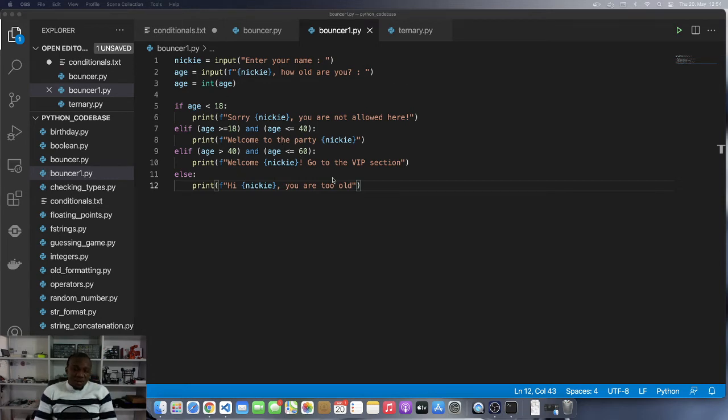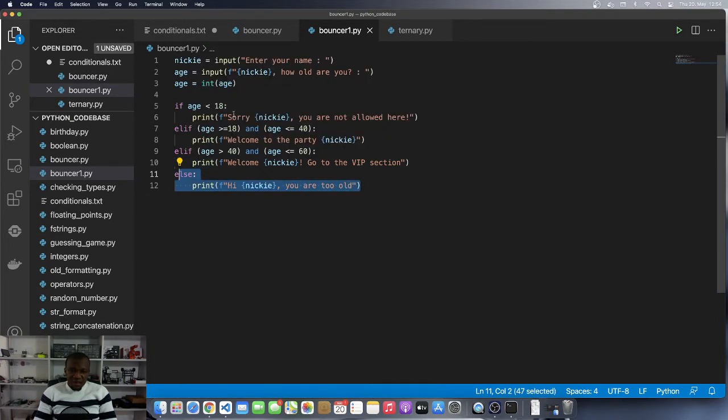Let's say in our Bouncer One program, we didn't want to care about people who are older than 60. Okay? Remember that this else block is going to be executed when all the conditions up here have failed. And that is what will get us into the life of the people who are older than 60. Let's say for some reason, management changes their mind that, hey, for all those people who are older than 60, we don't care about them. Instead of hurting them by telling them they are old, as if being old is a crime, let's simply not do anything about them, okay?